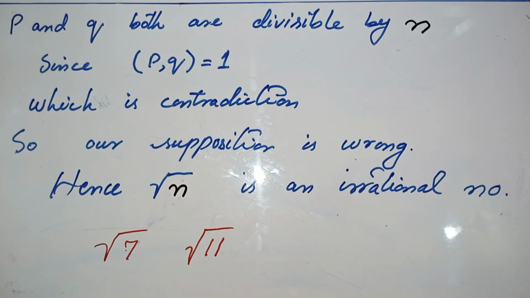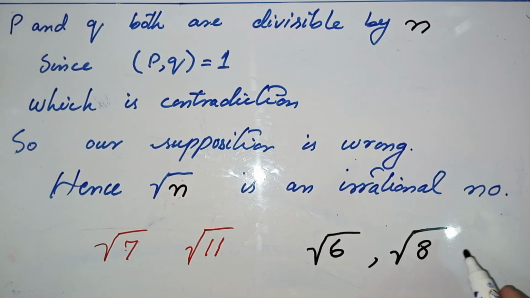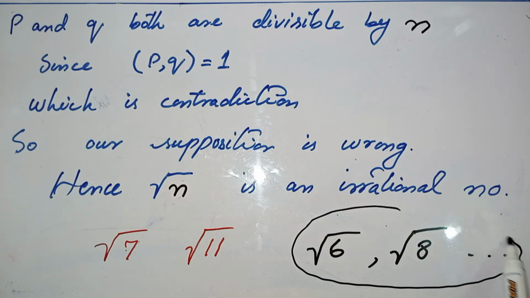In the next part of this video we will prove that the square root of a number, where that number must be a composite number, is an irrational number. In the next part of the video I will show you how to prove it.